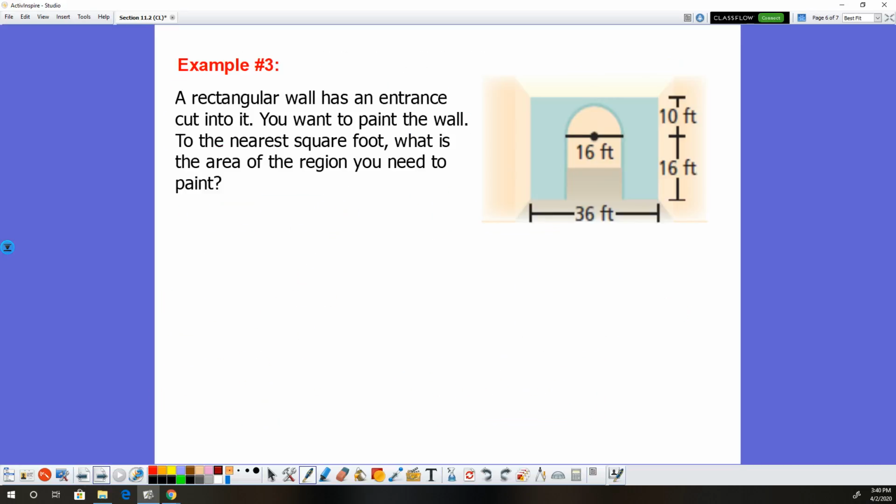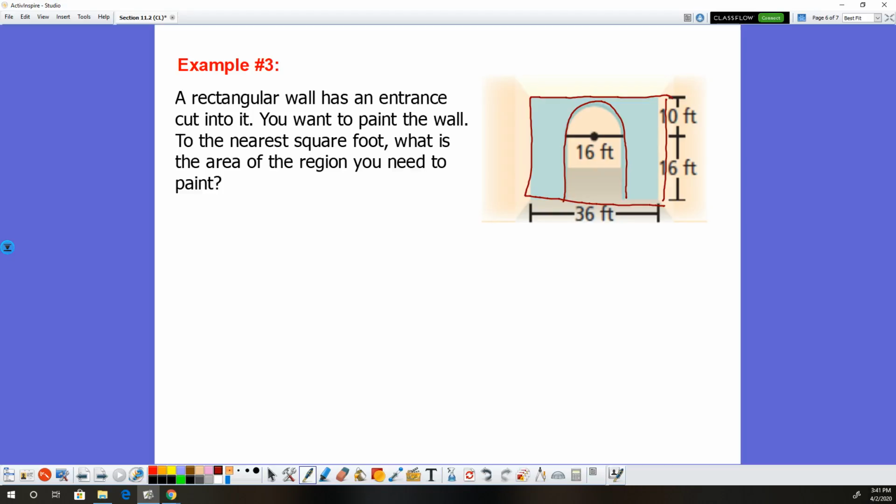All right, next example. We have a rectangular wall that has an entrance cut into it. The blue here is the wall, and here is, I don't know, looks like a doorway to me. We want to paint the wall. When we paint the wall, clearly we don't need to paint the doorway.